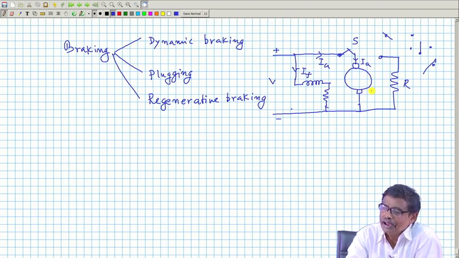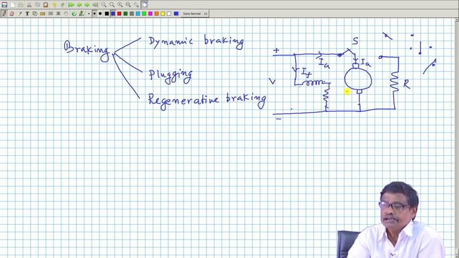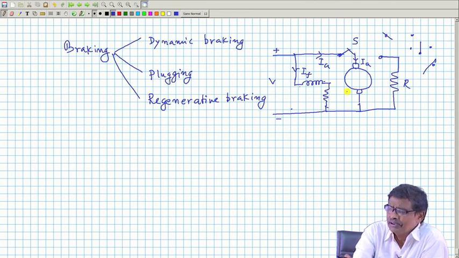Strictly speaking, it will not be dissipated only in the friction, but also there will be core losses in the armature, because field flux is present and excited, which I have not changed. So, all the kinetic energy stored here will be dissipated in friction and in the rotational loss. Because flux is there and the armature is rotating, it cannot come to a stop immediately. It will take some time, but that is the thing.